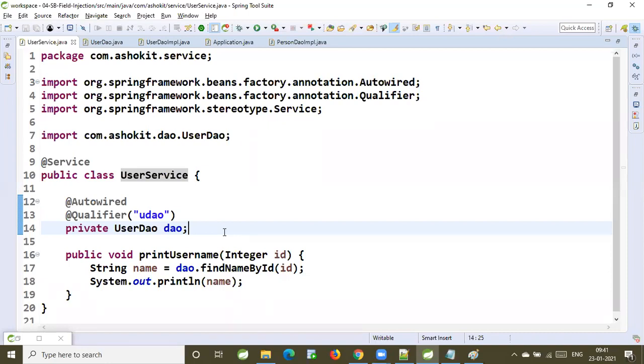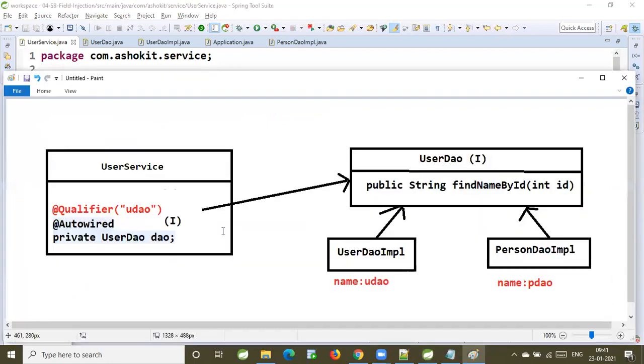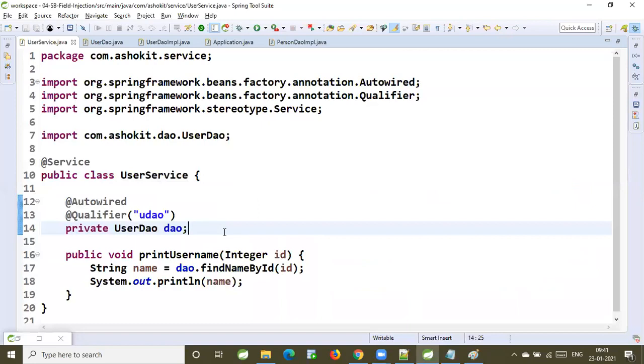You already have class implementations, right? So why should we autowire the interface? Why can't we autowire the class implementation directly? If you use the implementation class directly, then it will be tightly coupled. Sir, can we perform dependency injection on local variables instead of instance variables? No, sir, no.